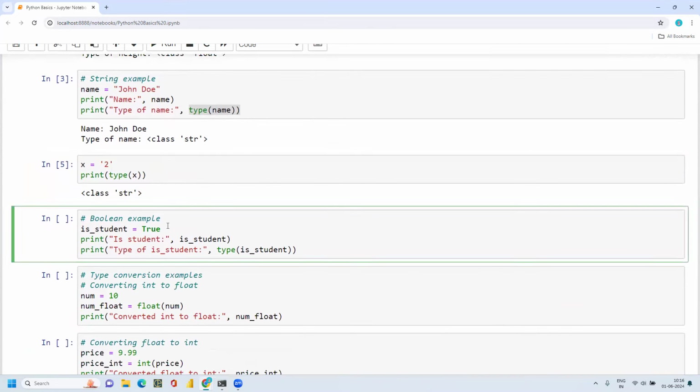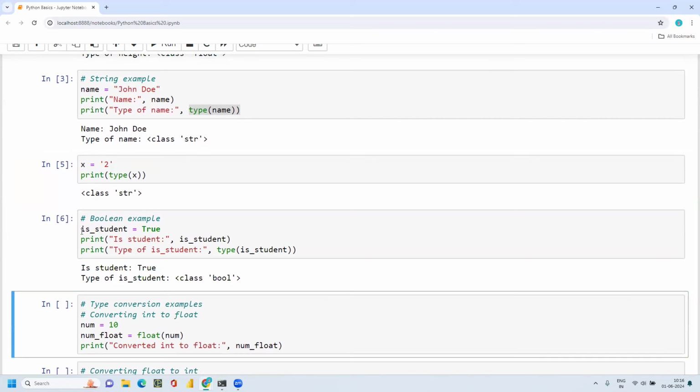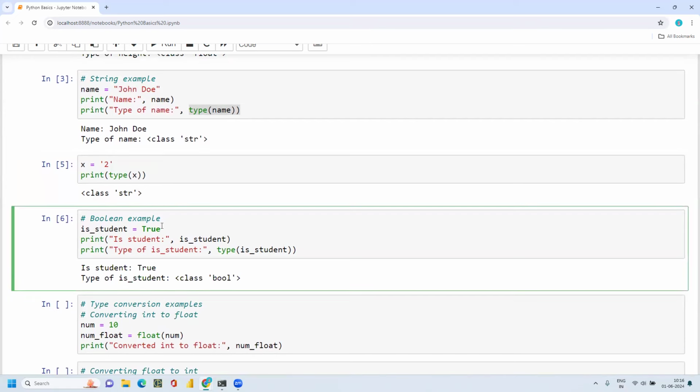And a boolean data type. If I wanted to check a statement whether it is true or false, where I'm working with true or false, then the data type is called a boolean data type. For example, here I just wanted to check is student equal to true, and because I'm getting a true, that means it is a boolean data type.